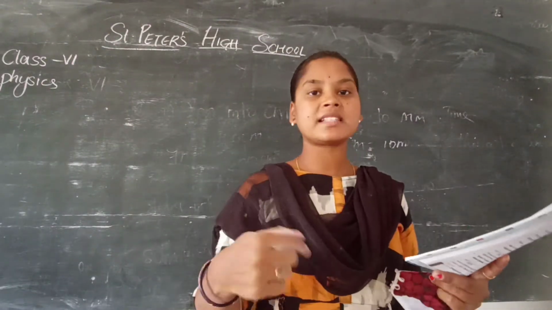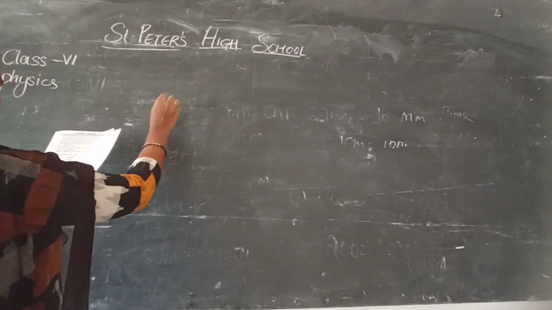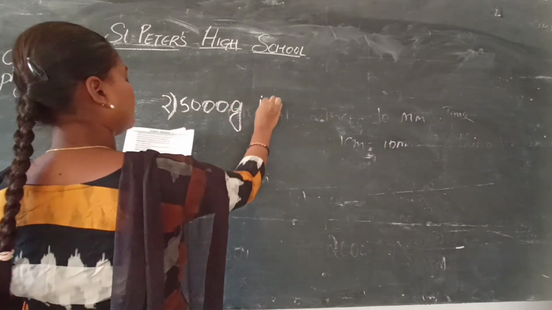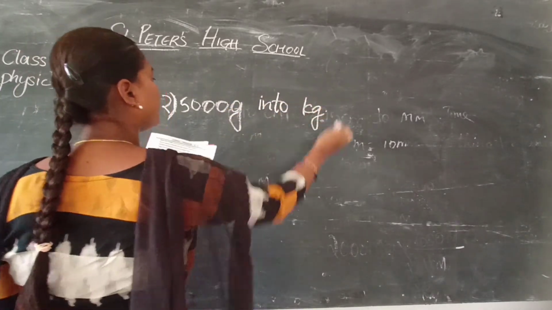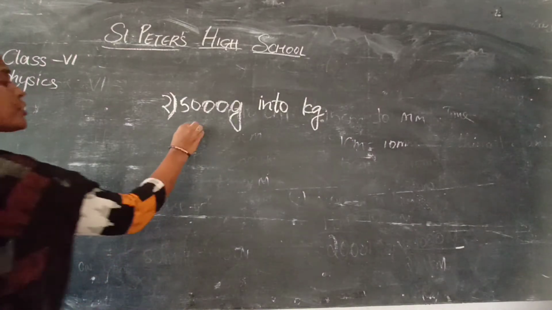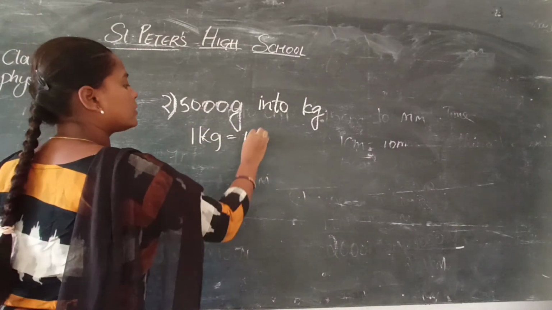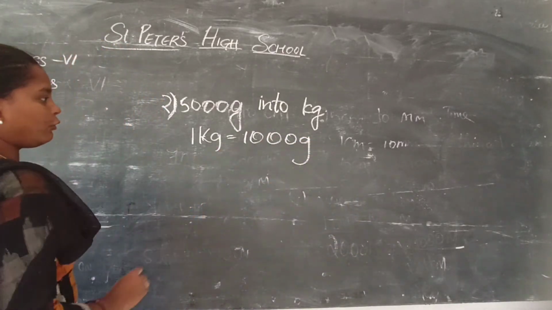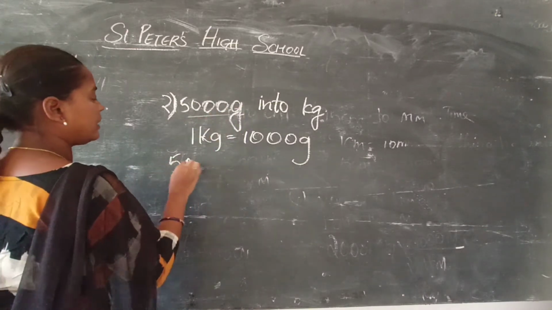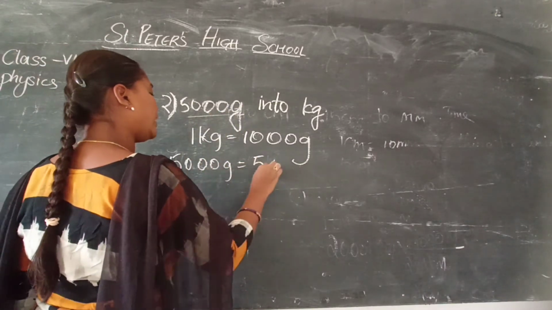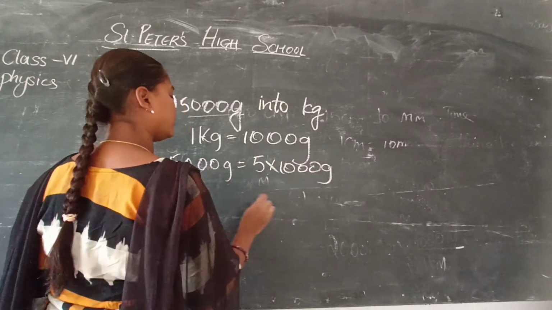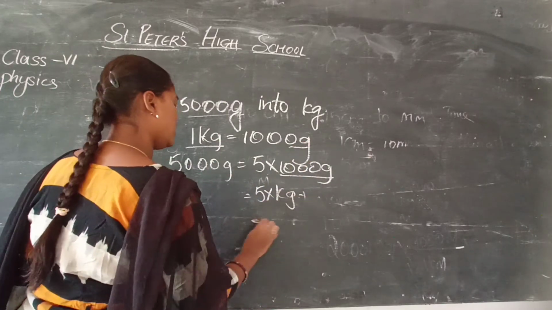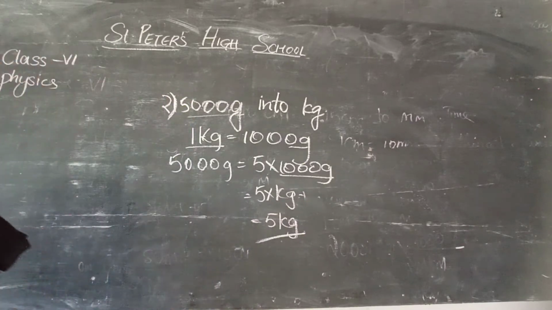Now it is about mass and time. Second one, 5000 grams into kg. Okay, so 1 kg is equal to how many grams? 1000 grams. Just now we did it for kilometers and meters. Now 5000 grams can be written as 5 into 1000 grams. Okay, 1000 grams is equal to 1 kilogram. So 1 kilogram and 5, so it is 5 kg. Next.